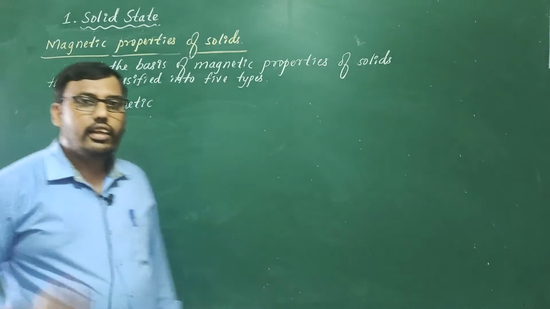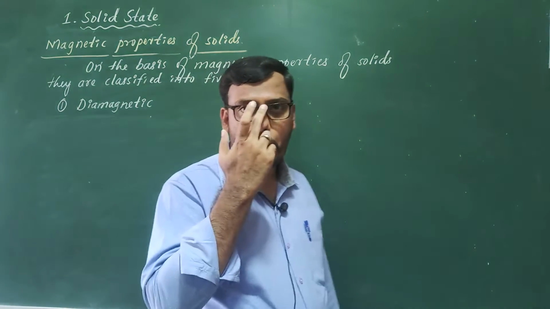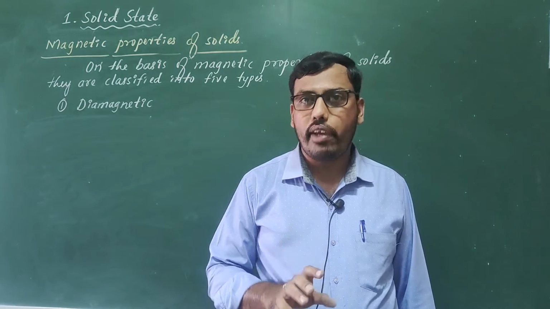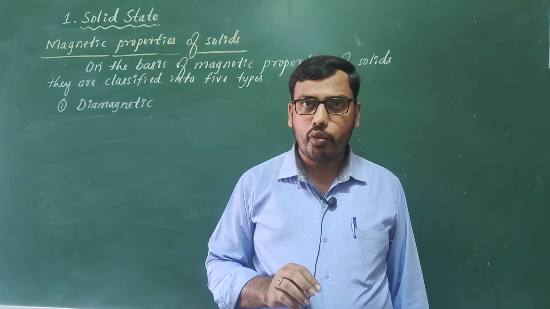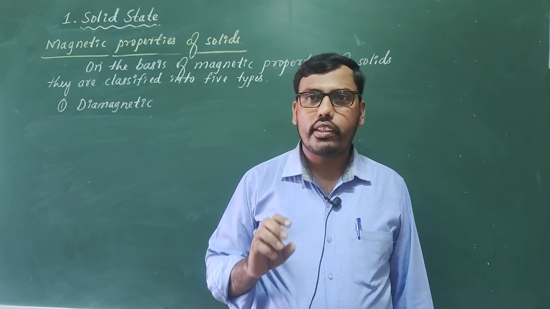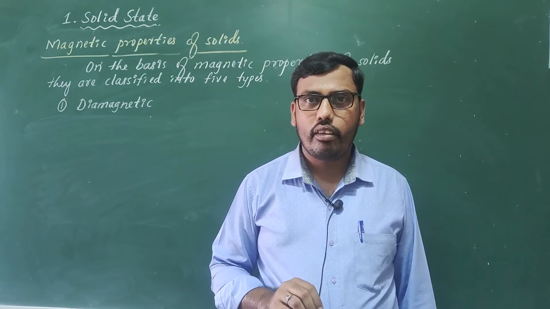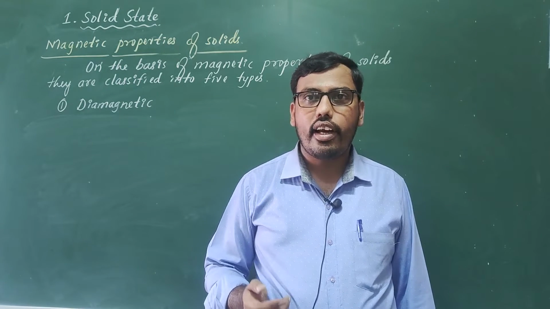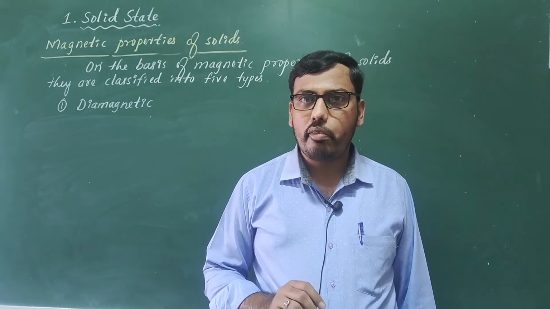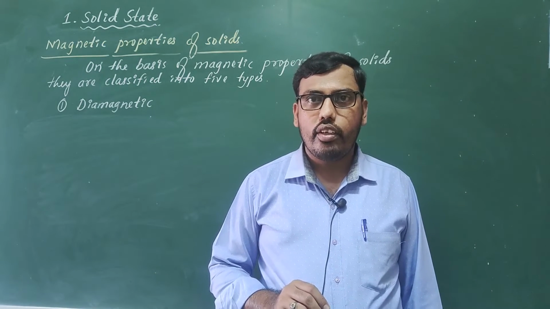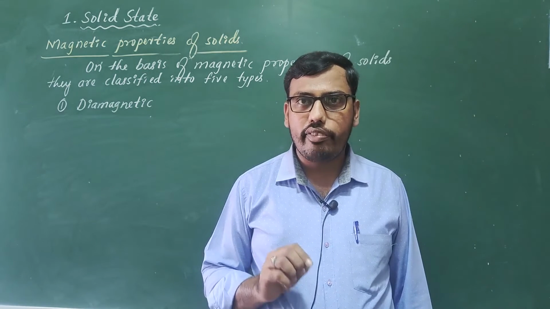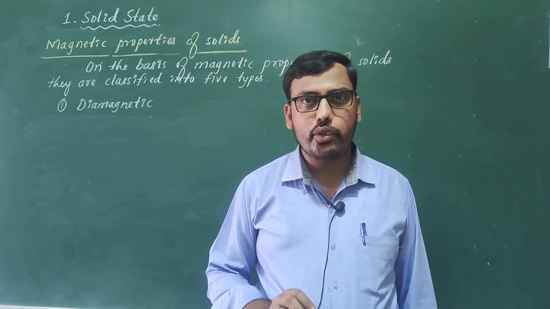Diamagnetic, in the sense, di means 2. In these solids all electrons are paired. So there is an absence of unpaired electrons, hence they are not attracted by the magnetic field. Solids which are weakly repelled by magnetic field are called diamagnetic solids.